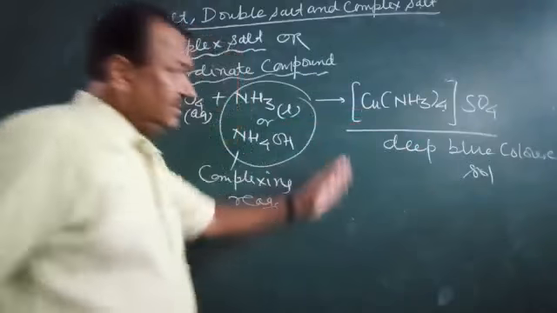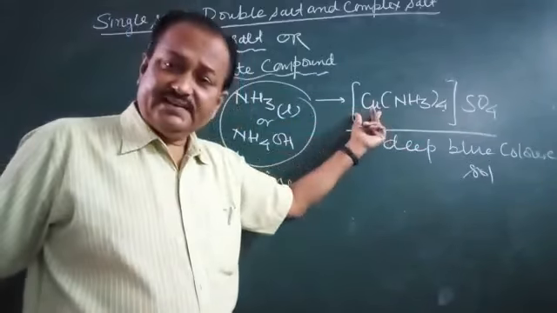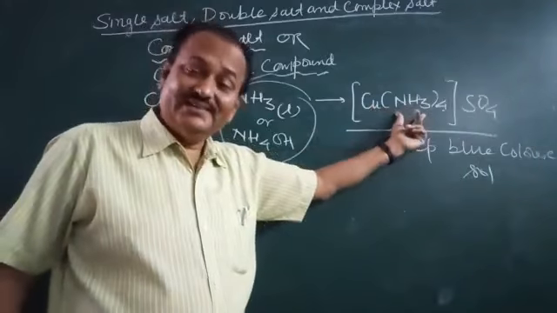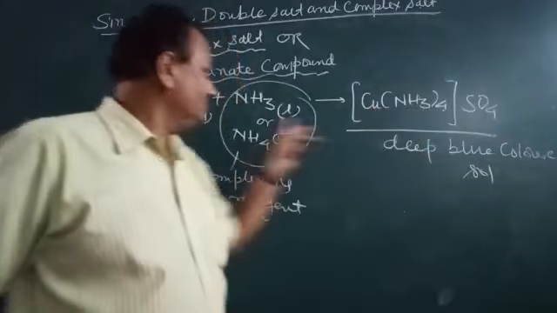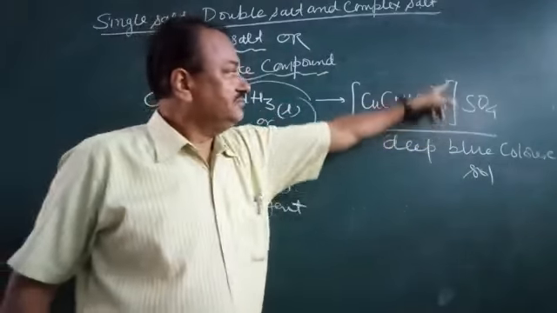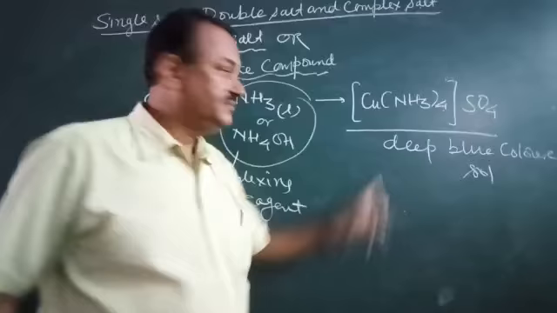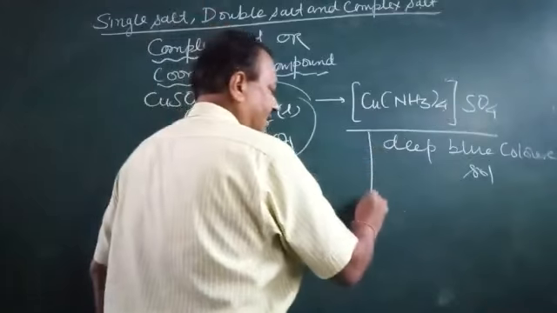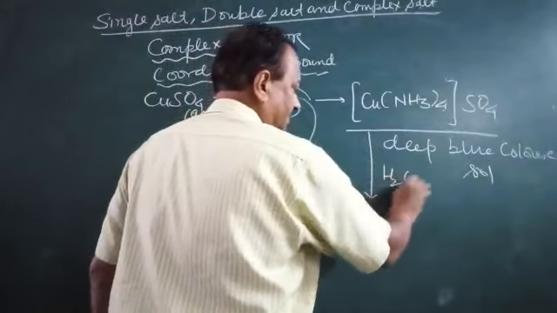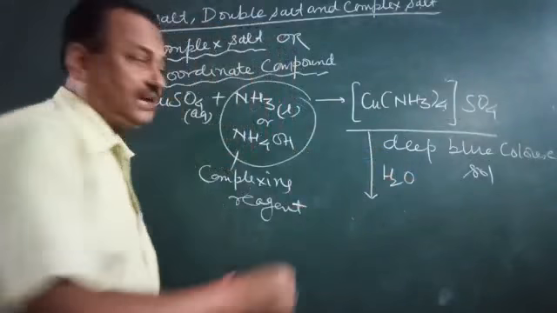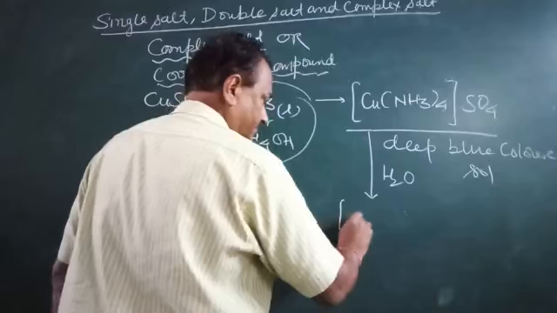Now, this is the central metal atom. This is the ligand. There is formation of a square bracket. But when this is added into water, it gives this type of ion.